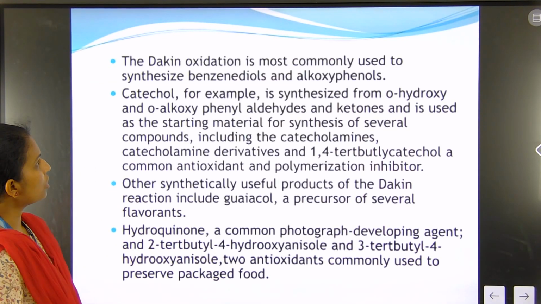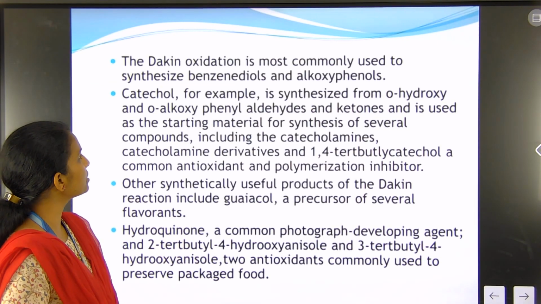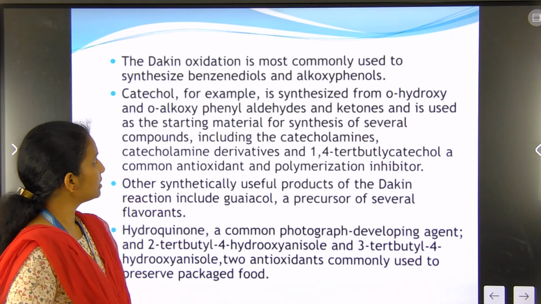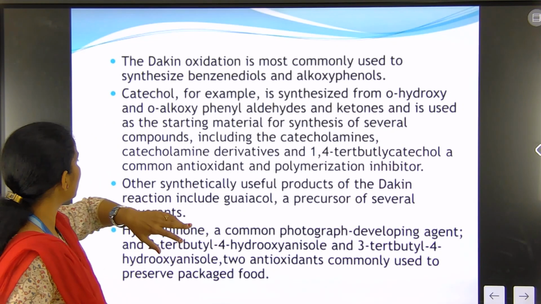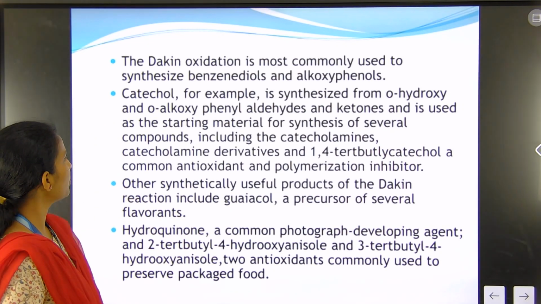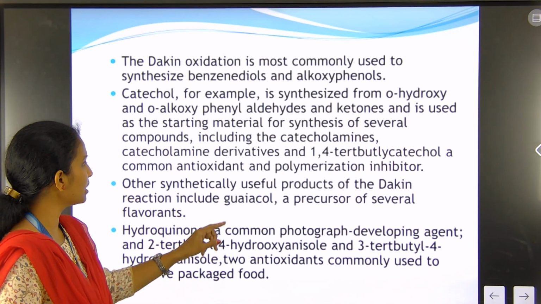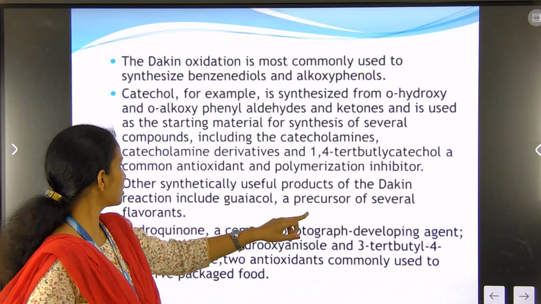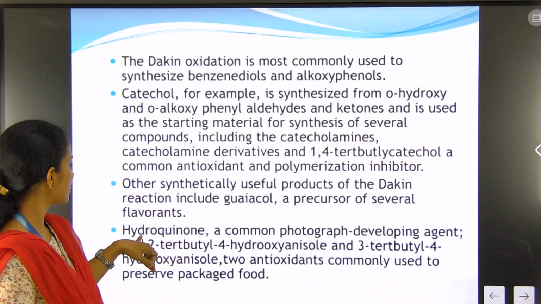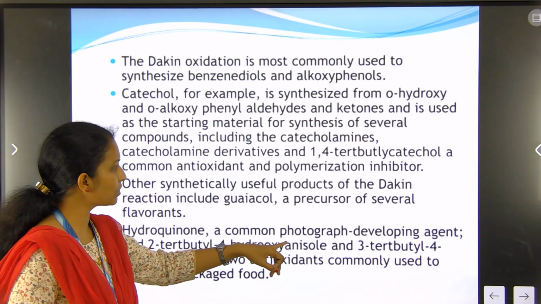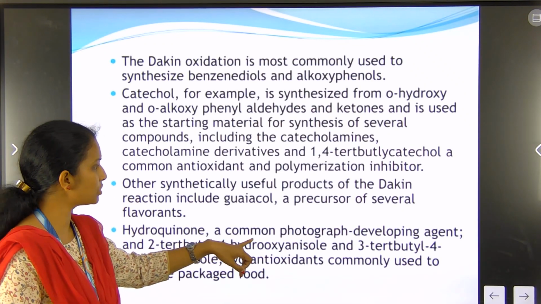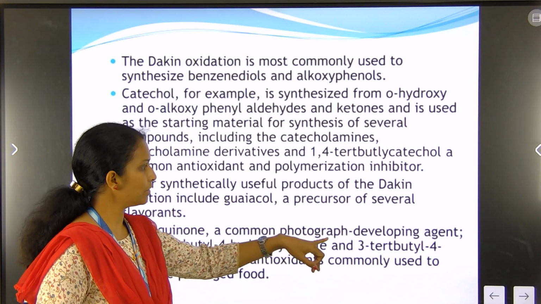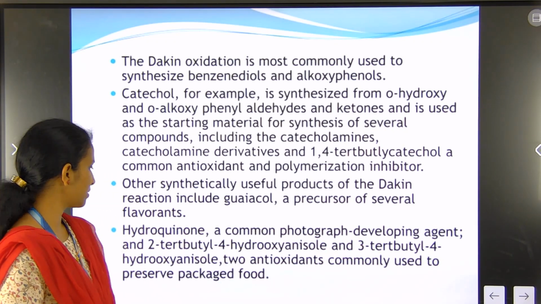The Dakin oxidation is most commonly used to synthesize benzenediols and alkoxyphenols. These compounds are synthetically useful products of the Dakin reaction, including guaiacol, a precursor of several flavorants, and hydroquinone, a common photographic developing agent. The hydroquinone formed in this Dakin reaction is used as a photographic developing agent.